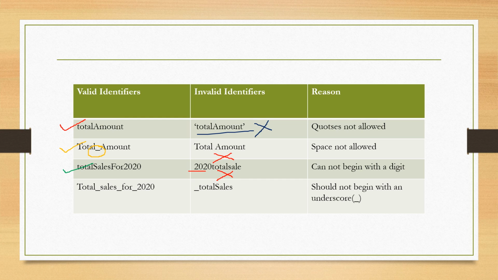So a combination of capital and small letters, digits and the special symbol underscore is allowed. So this is again a valid identifier. Whereas here the identifier starts with underscore and after that letters, either capital or small. So it should not begin with underscore. So it is an invalid example.